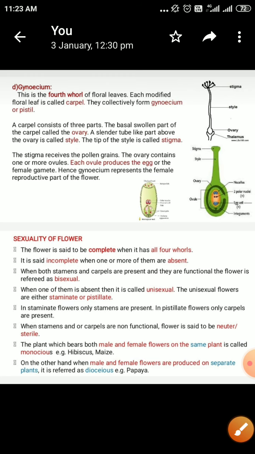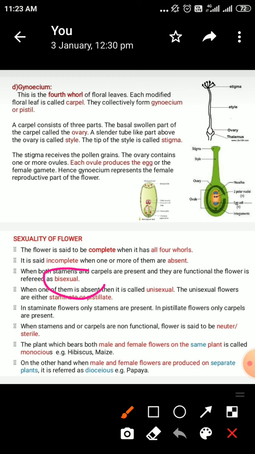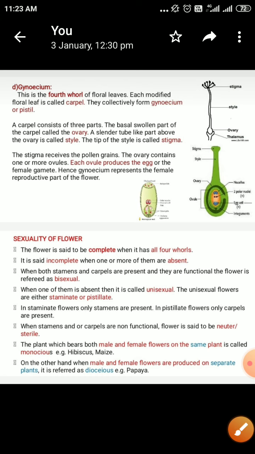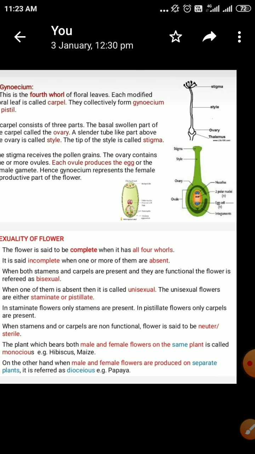Now, when both the stamens and carpels are present and they are functional, the flower is called as bisexual. Bi means two. Both the sexes are present, the male part and the female part, the androecium and gynoecium. When both of them are functional, the flower is called as bisexual. And when one of them is absent, then the flower is called as unisexual.